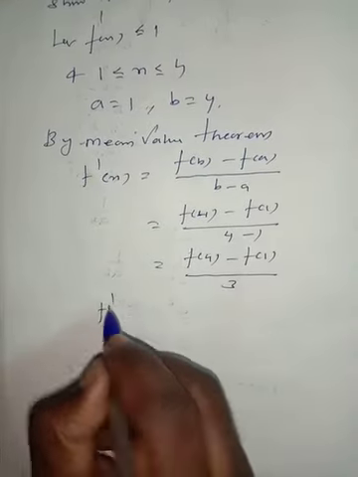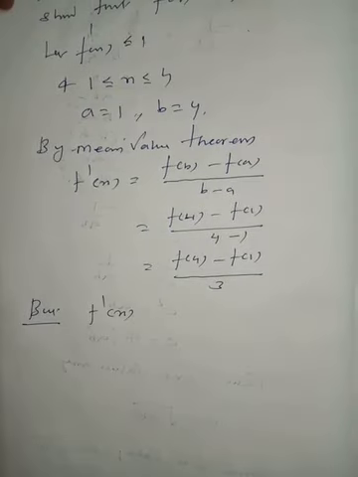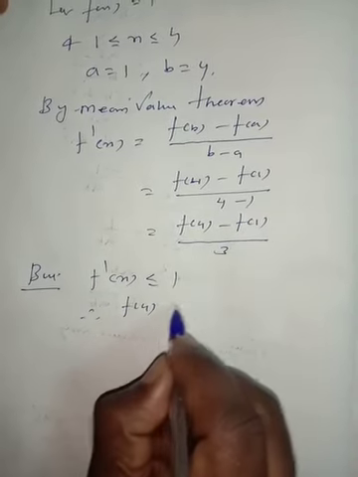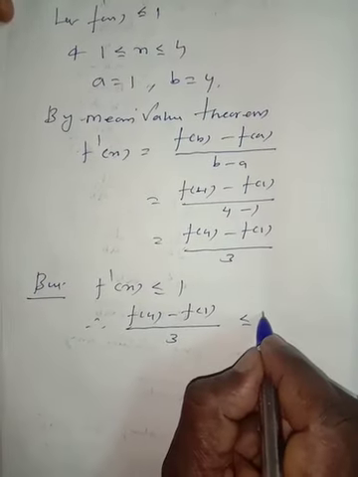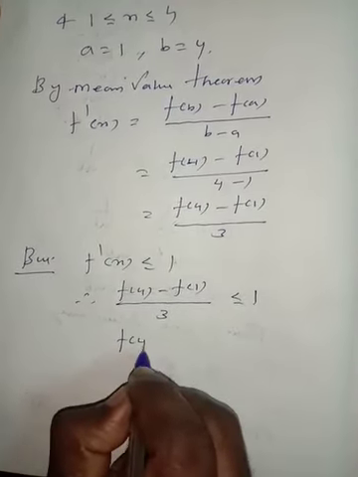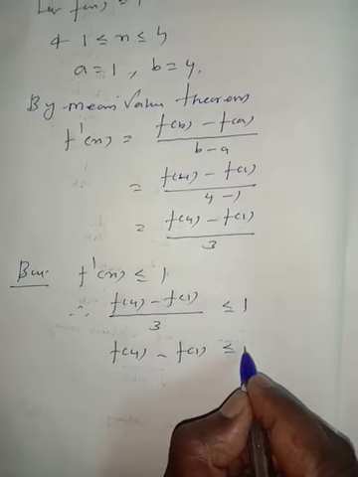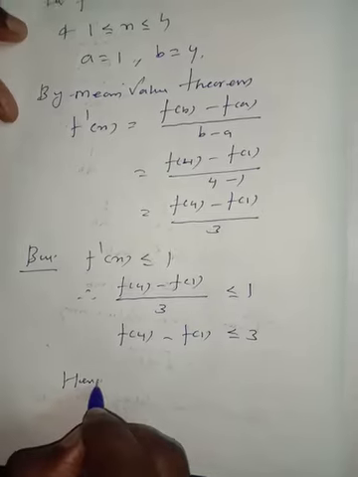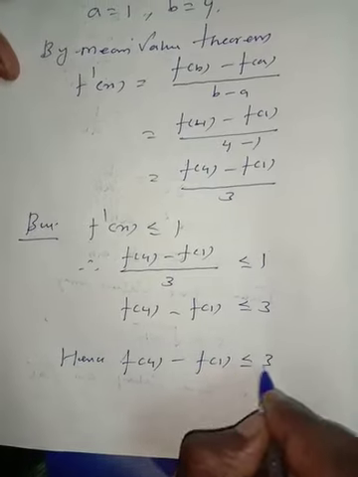But f dash of x is less than or equal to 1 is given. Therefore f of 4 minus f of 1 divided by 3 is less than or equal to 1. Cross multiplying, we get f of 4 minus f of 1 is less than or equal to 3, which is the required answer.